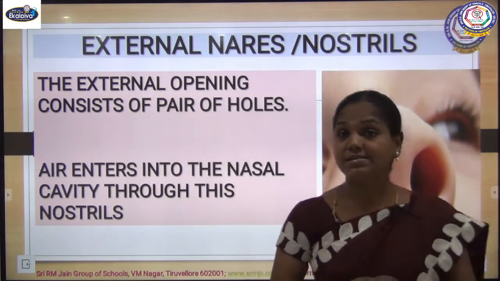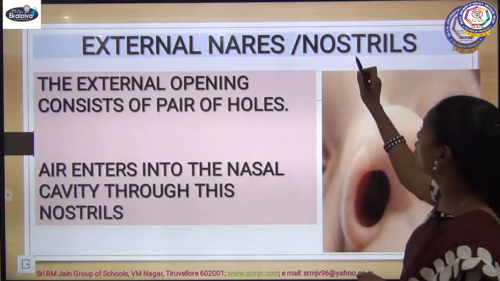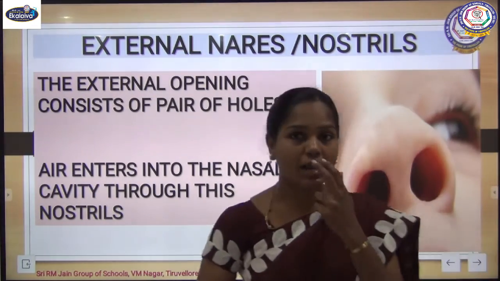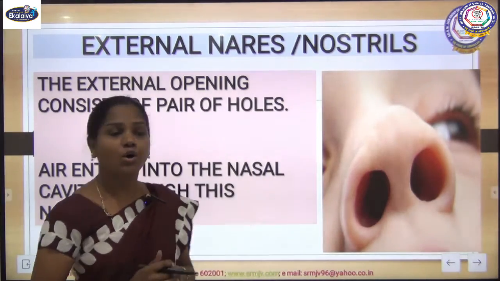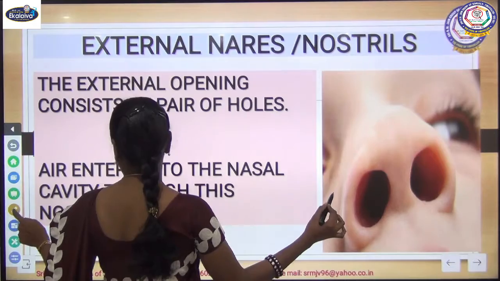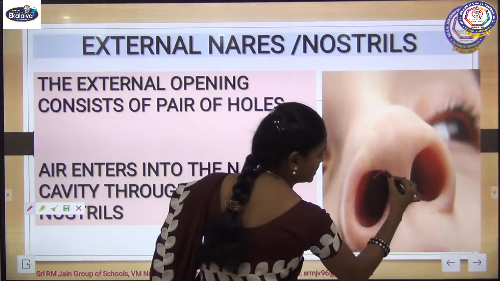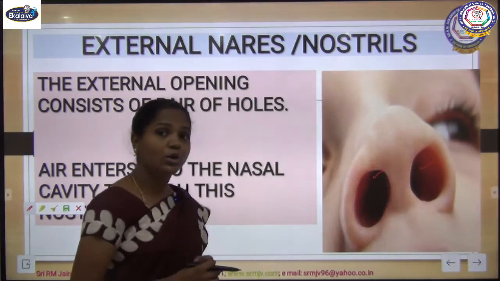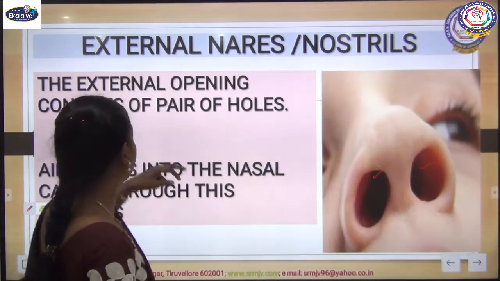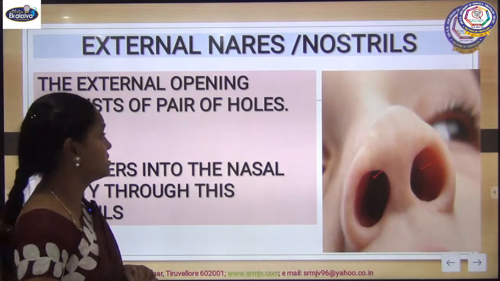External nares, commonly we call them nostrils. We all have two holes in our nose, and those holes are called nostrils, which we call the external nares.